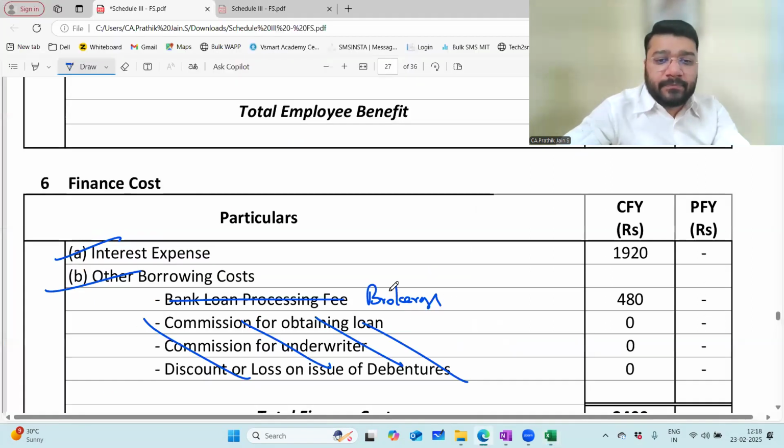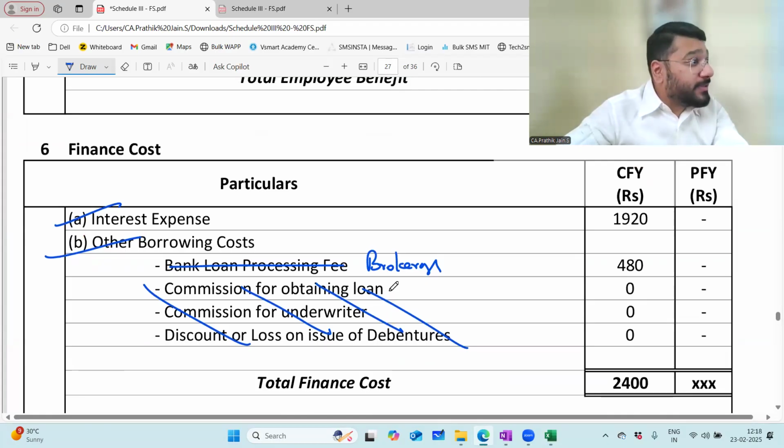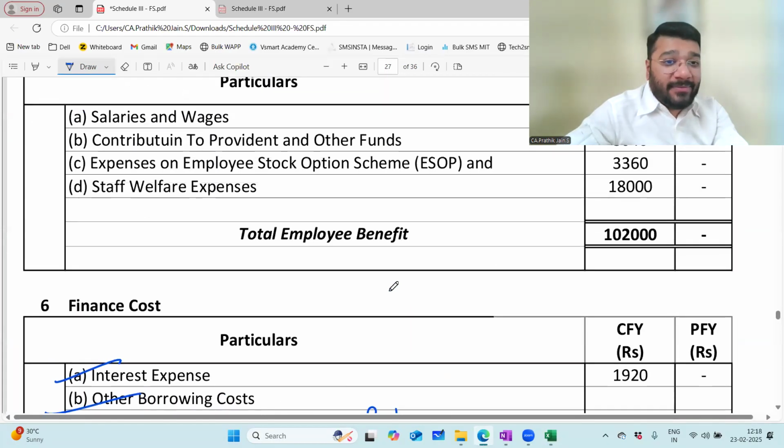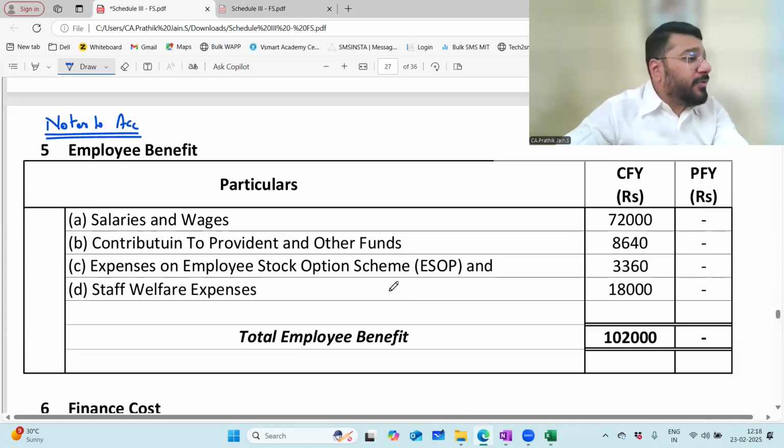Done? What happened, Britain? You wrote under employee benefit brokerage. No, I was writing that. Go copy paste that. If not, I told you to take a photo.